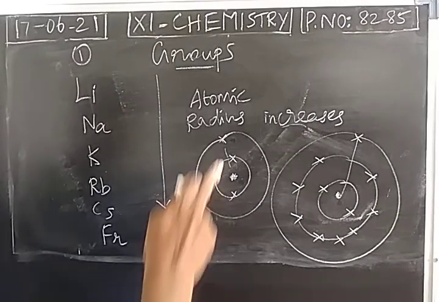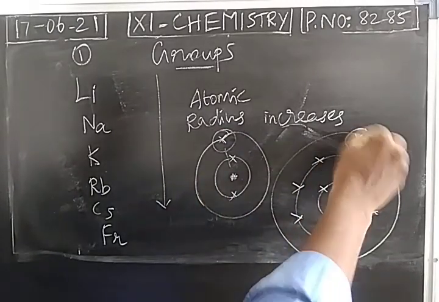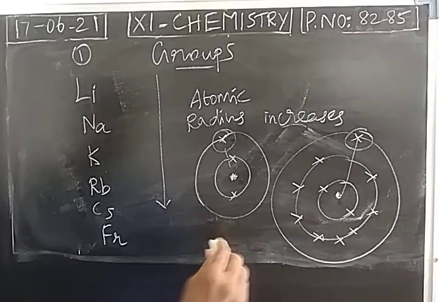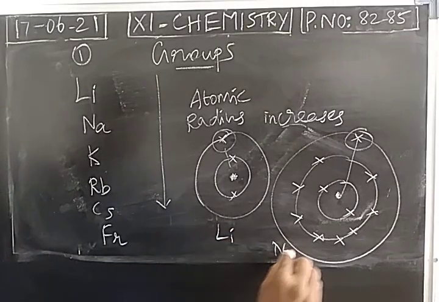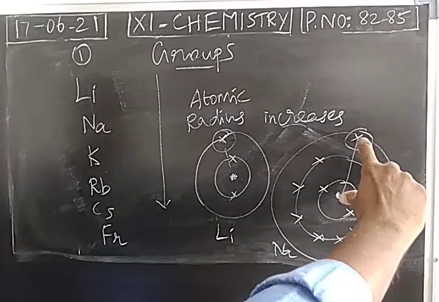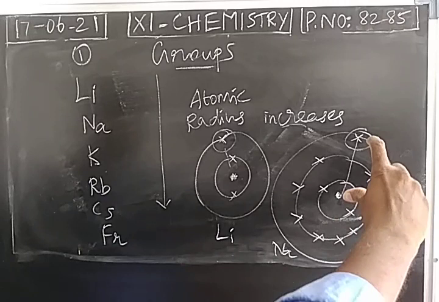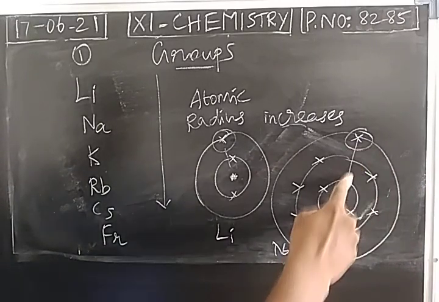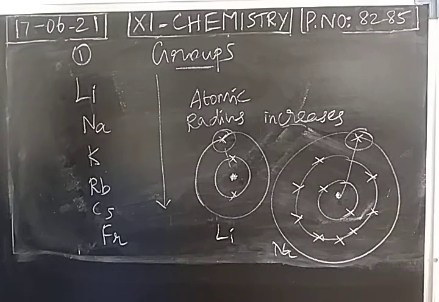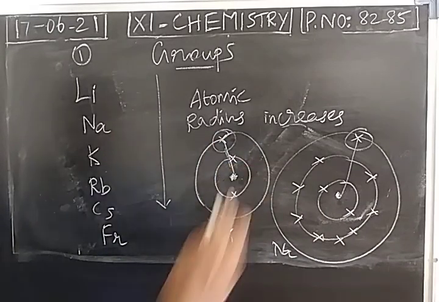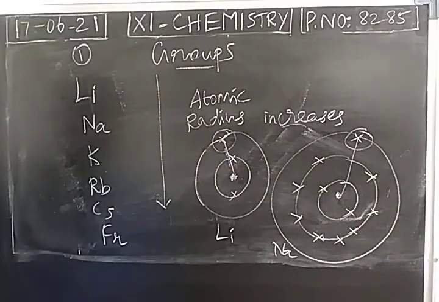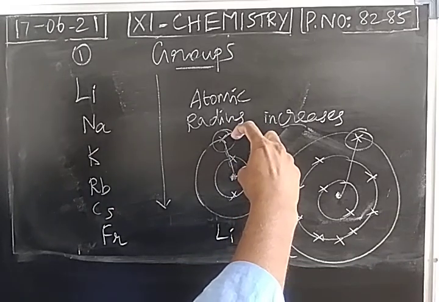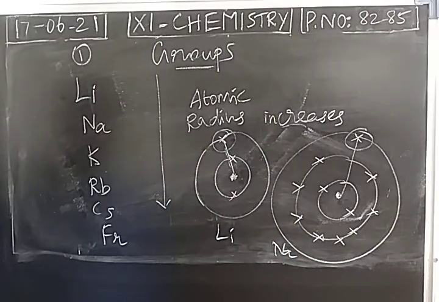Here this is a 2s electron, this is a 3s electron. Comparing lithium, sodium has a larger atomic radius. The distance between the nucleus and the last electron increased, so definitely this attraction is not a stronger one. In lithium, the 2s electron is closer to the nucleus. The distance between the nucleus and last electron is less, so the attractive force will be predominant.